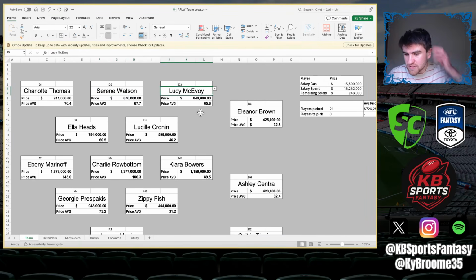Lucy McAvoy, I think with Heads going as well, and I think Malloy was back there a little bit, and it looks like Zippy Fish, who we'll get to in a second, will probably join her down there, potentially might play on a wing. It looks like it's just opened up a little bit for Lucy in the back half. They look like they're going with a couple more lockdown defenders, like Hassinger, Collier, etc., and then Alice Mitchell and someone else that I'm missing, which just opens it up.